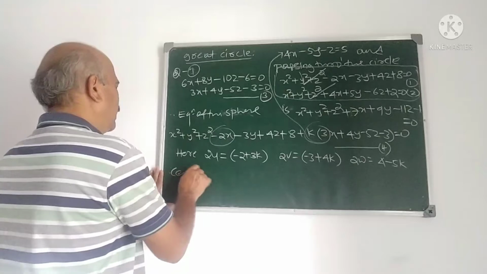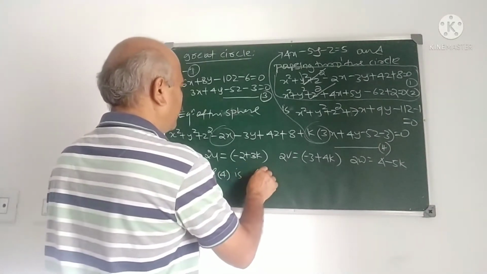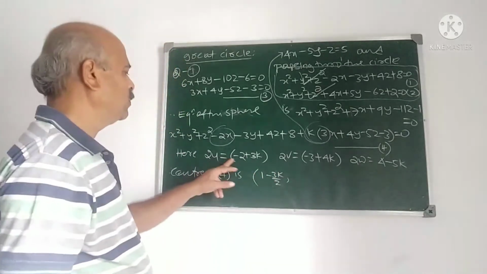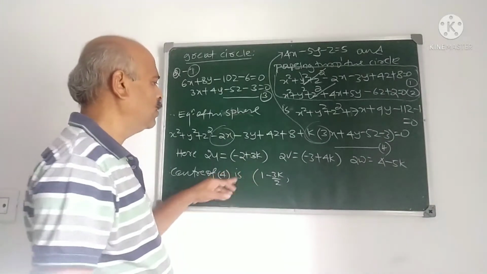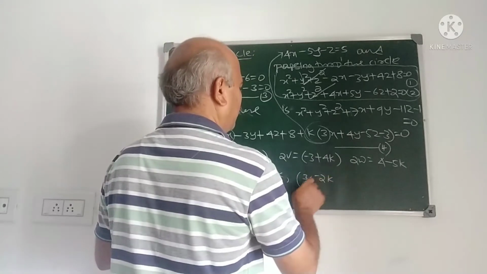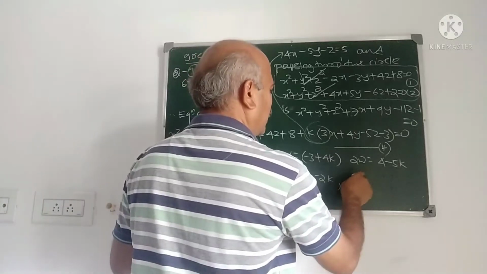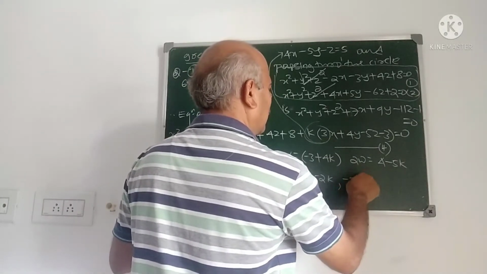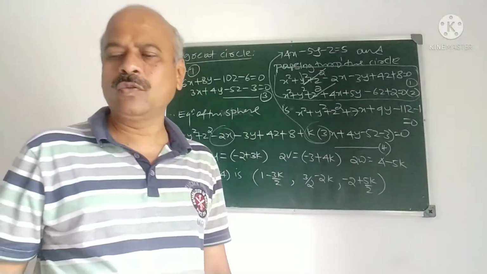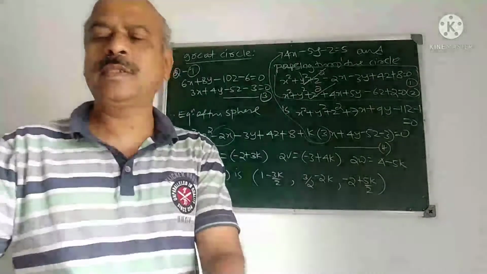Therefore, the center of this sphere, equation 4, is minus u, which is 1 minus 3k by 2; minus v, which is 3 by 2 minus 2k; and minus w, which is minus 2 plus 5k by 2. Correct? This is the coordinates of the center of the sphere.